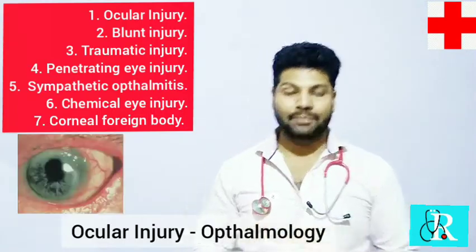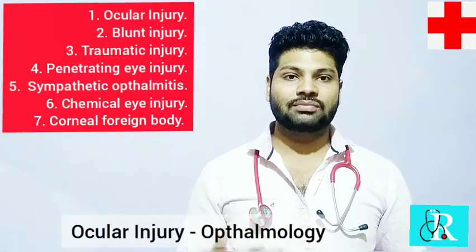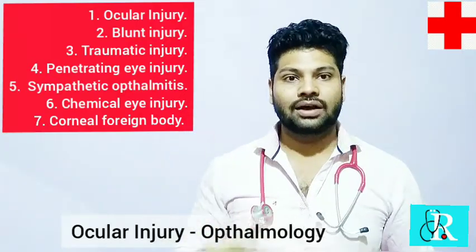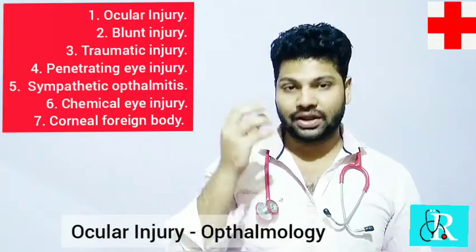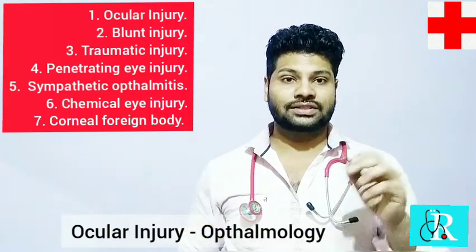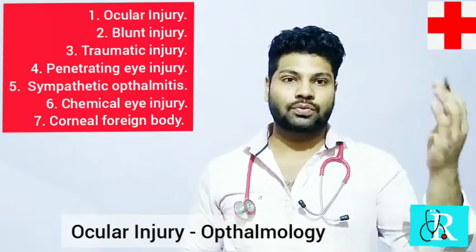Next comes chemical injuries. As I told you at the start of the video, chemical injuries are nothing but the spilling of alkali or acid in the eye. That may lead to damage of the cornea, conjunctiva, and sclera. If the cornea is excessively damaged, the person may go blind, so you need keratoplasty to be done.